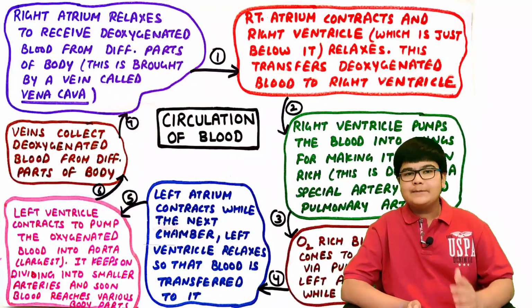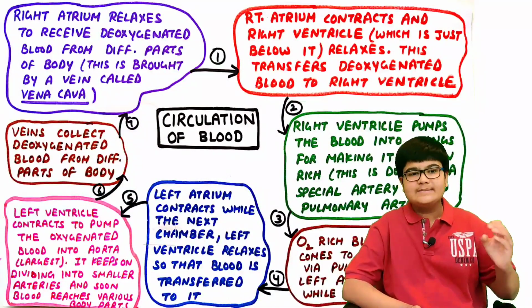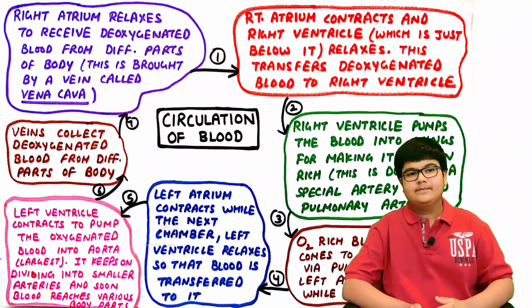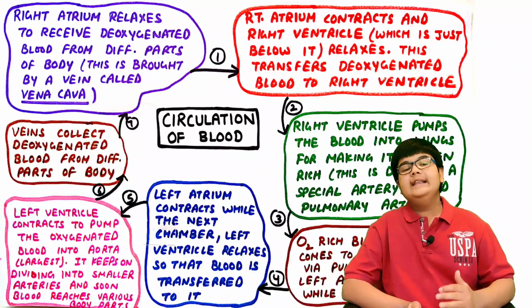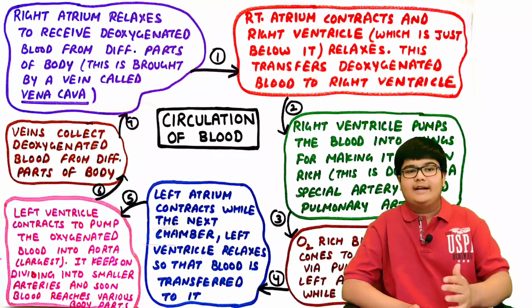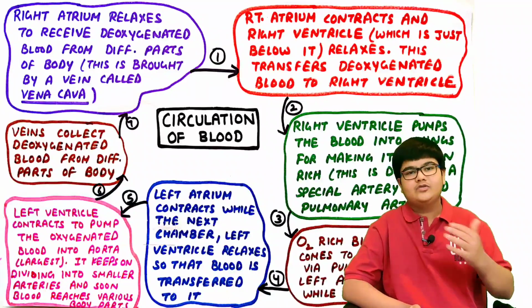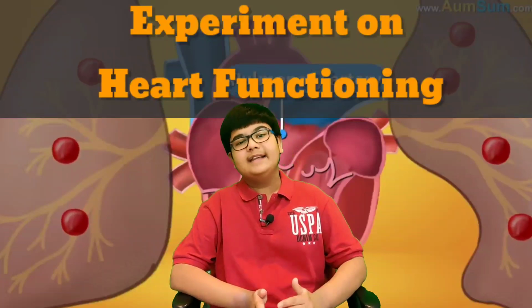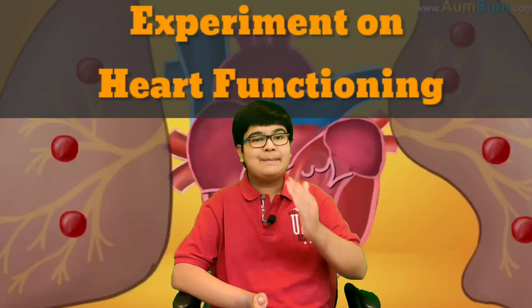From the aorta, it keeps on dividing into smaller and smaller arteries, and soon blood reaches all the parts of the body. The veins collect the deoxygenated blood from all the parts of the body and bring it back to the heart, and this process continues. Now let's understand the circulation of blood in the heart with the help of a live experiment.